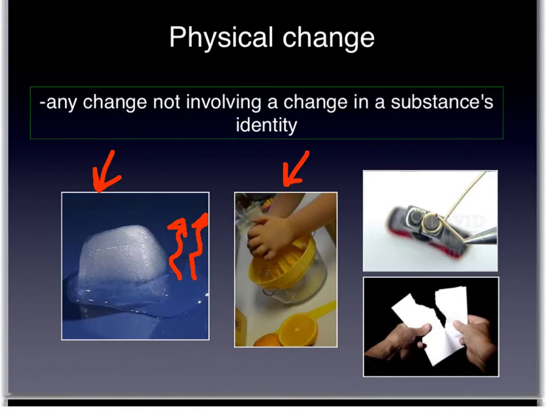Here, making orange juice out of the oranges, we're not creating something new. It's still the pulp, the orange, all that stuff is still there. Just its structure has changed, but it's still recognizable as orange juice. Over here, we've got a piece of metal that is being bent, and that is a physical change. When this wire is bent, nothing new is created. Down here, we're tearing a piece of paper. Obviously, no new substance is created when that paper is torn.